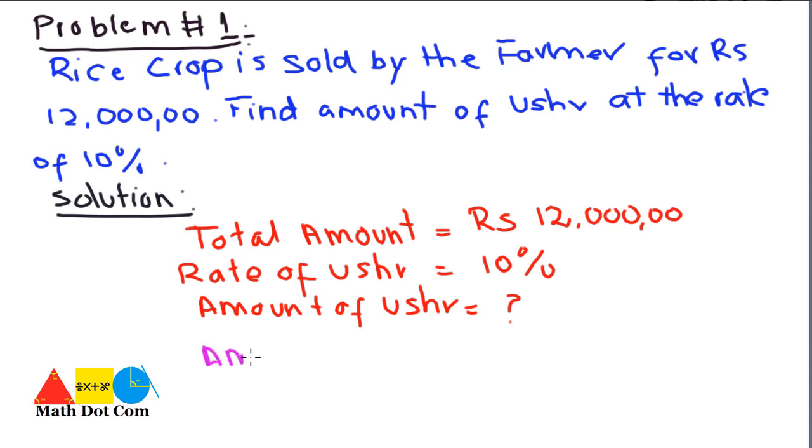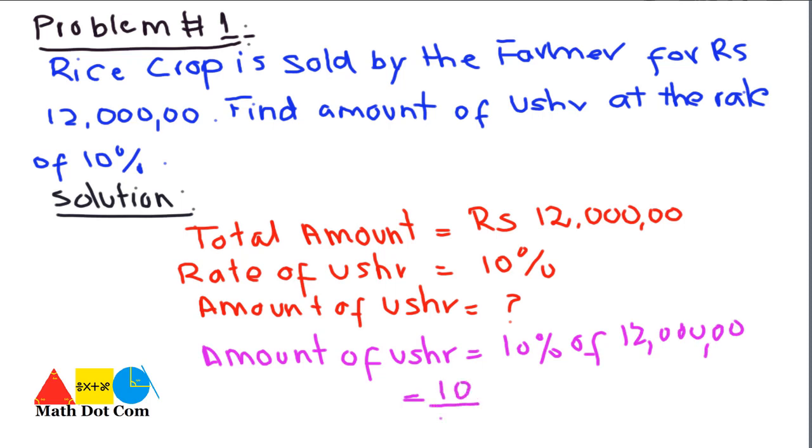The amount formula, again, we have to keep in mind the percentage concept. Amount of Usher is equal to 10% of the total amount, that is of 12 lakh. So we can write it as 10 by 100, as the percentage sign is replaced by 1 over 100, multiplied by 12 lakh. The answer will be 1,20,000 rupees.